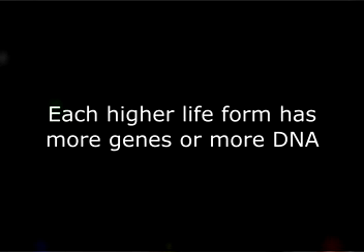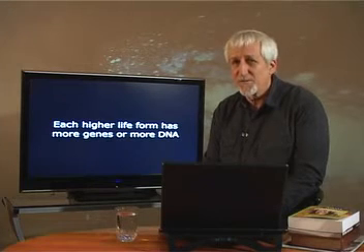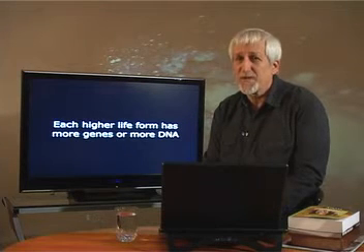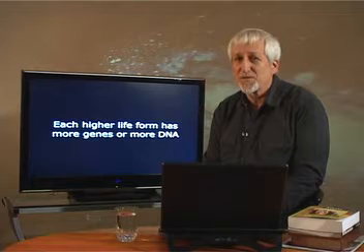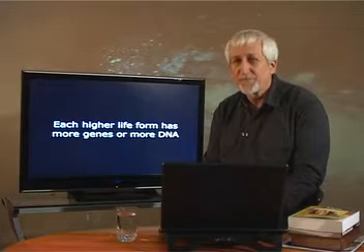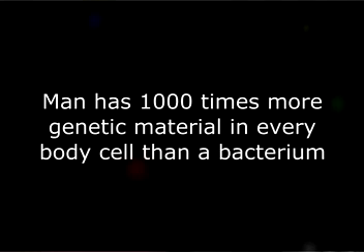However, when we consider differences between a jellyfish and a crayfish, or a crayfish and a fish, or a fish and a reptile, or a reptile and a mammal, then the changes in number of genes or arrangement of base pairs within genes is substantial. In fact, each higher life form has more genes or more genetic material than the simpler life form. Also, the number of base pairs within genes varies between major groups. For example, man has 1,000 times more genetic material in each of his cells than has a single-cell bacterium.